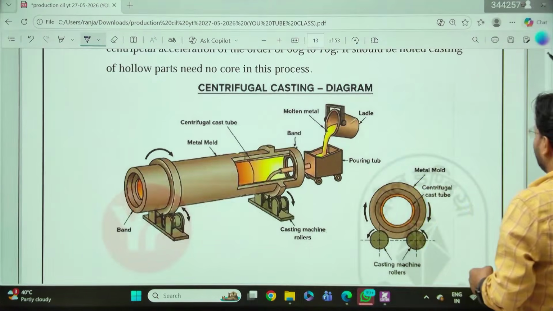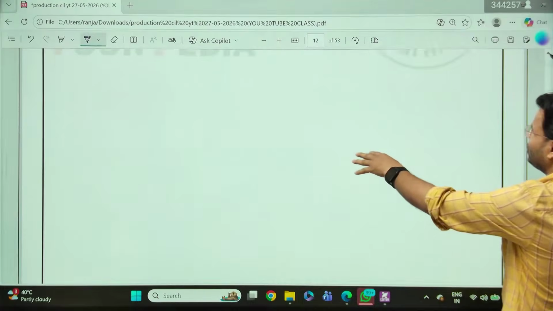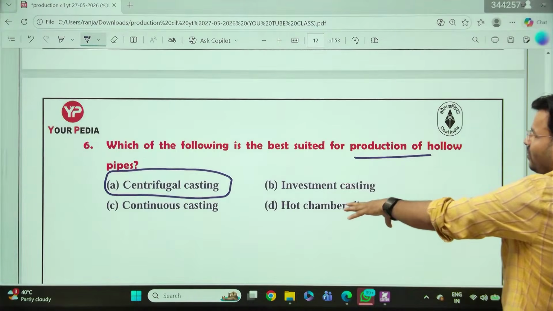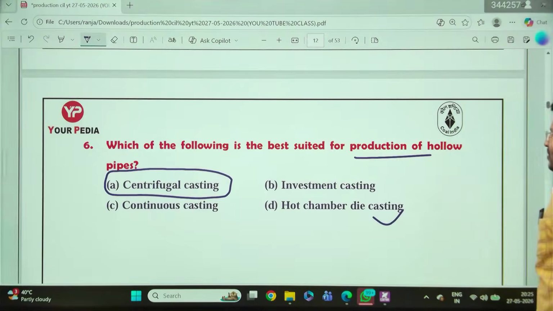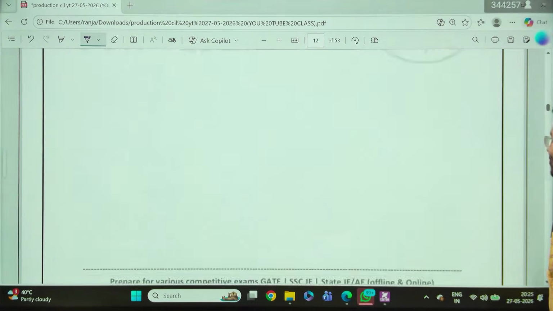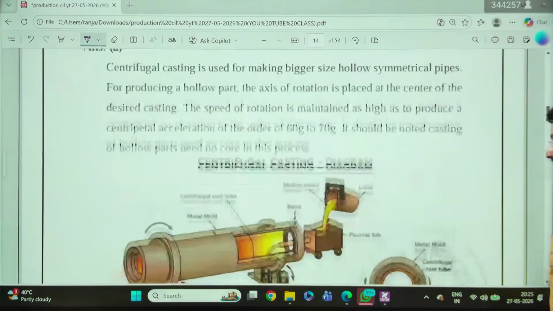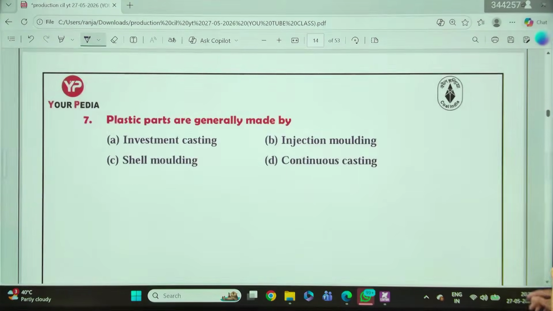Now, rest, can anybody tell me what about the next options, if I talk about them? What is investment casting? What is continuous casting? And what is hot chamber die casting? Comment your answer here. And I know you will not comment. Still, I am a positive person, right?